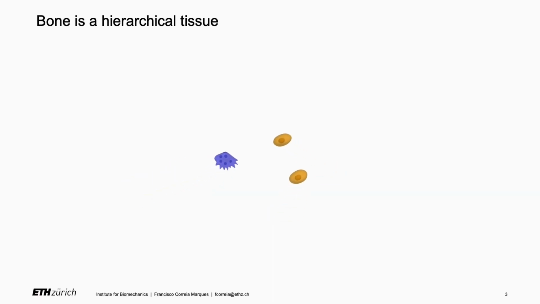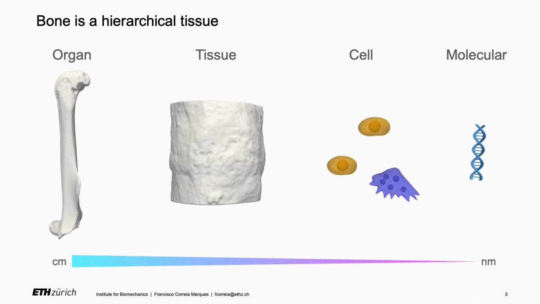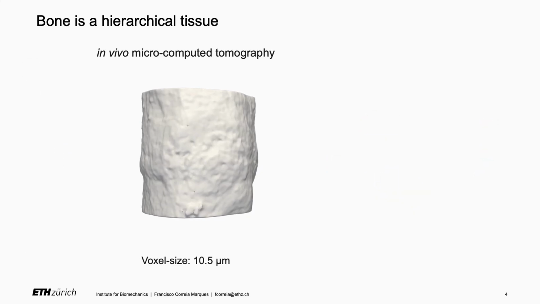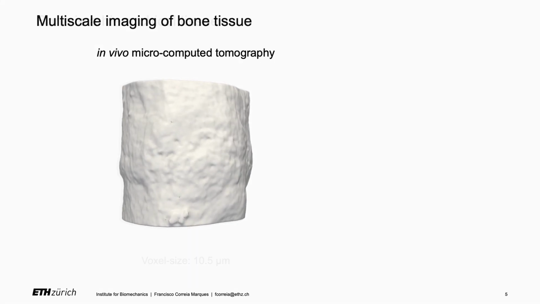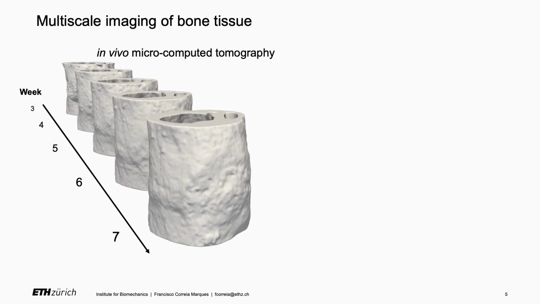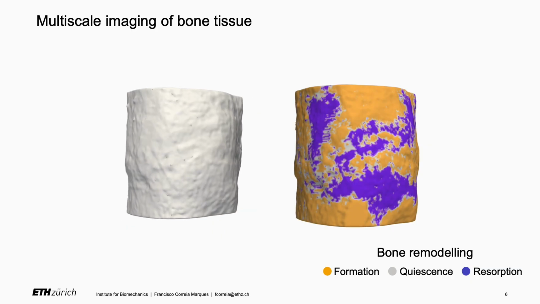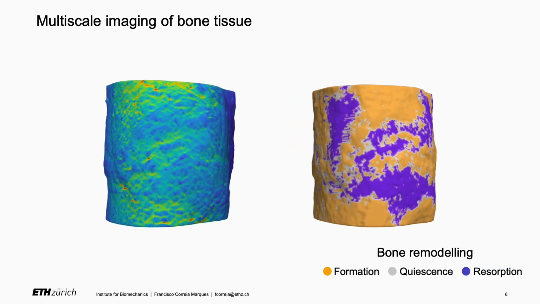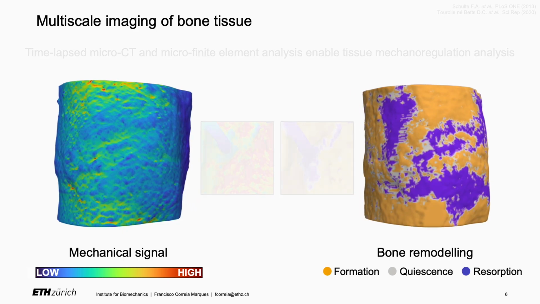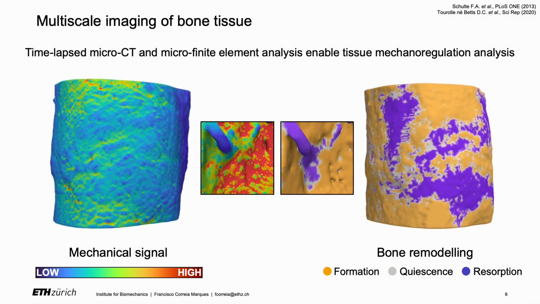Experimentally, different methods can be used to analyze each scale of this complex tissue. At the tissue level, we have microcomputed tomography imaging, which can be performed in a time-lapsed fashion to identify bone remodeling events. And with microfinite element analysis, we can recreate the in vivo mechanical environment, allowing us to associate remodeling events with mechanical signals. This is the basis of tissue mechanoregulation analysis.